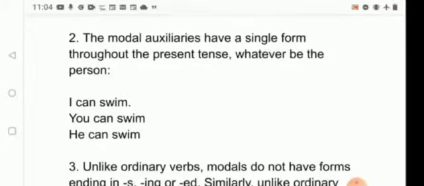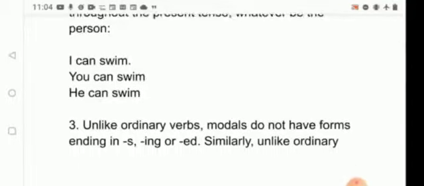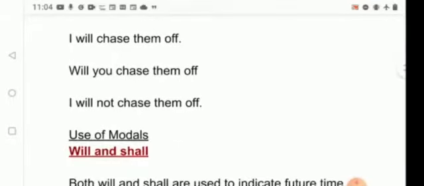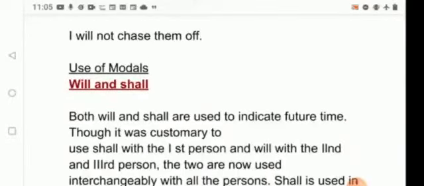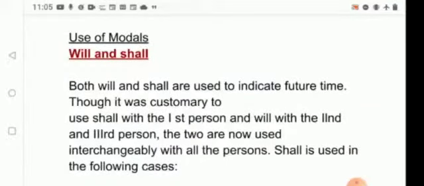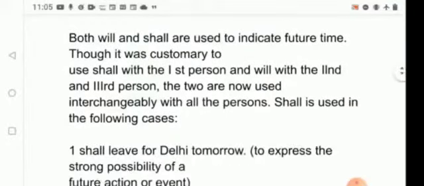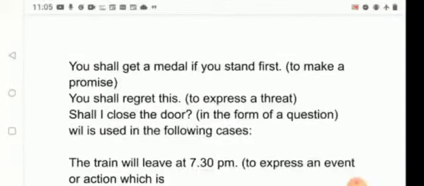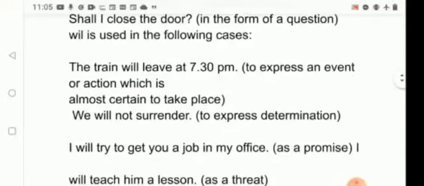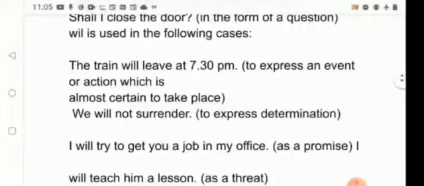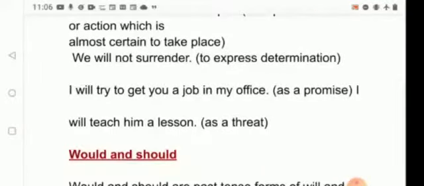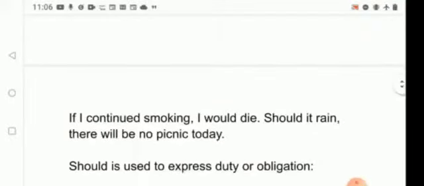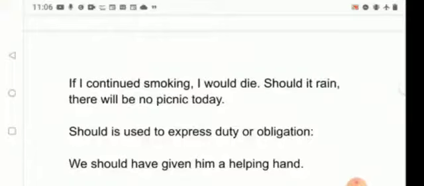The modal auxiliaries have a single form throughout the present tense, whatever be the person. I can swim, you can swim, he can swim. Unlike ordinary verbs, modals do not have forms ending in s, ing, or ed. Similarly, unlike ordinary verbs, they do not require the support of do while making questions or negative sentences. I will chase them off. Will you chase them off? I will not chase them off. Now we will discuss some of the modal verbs.